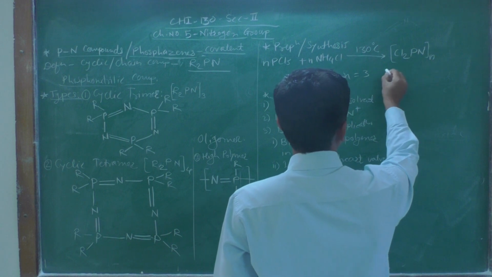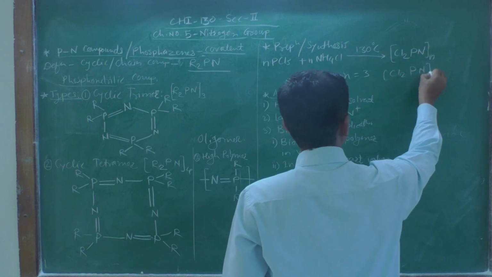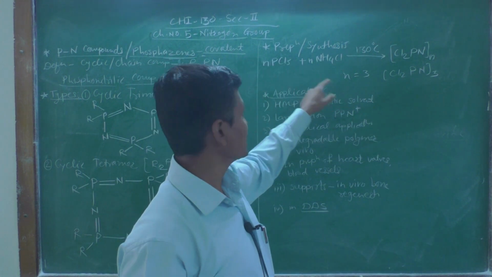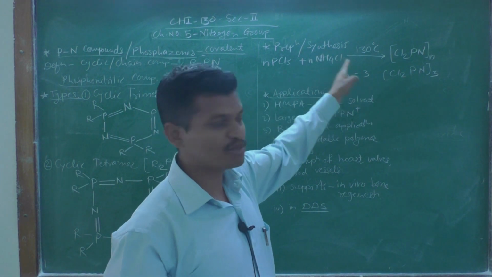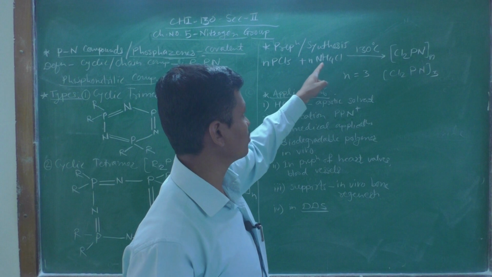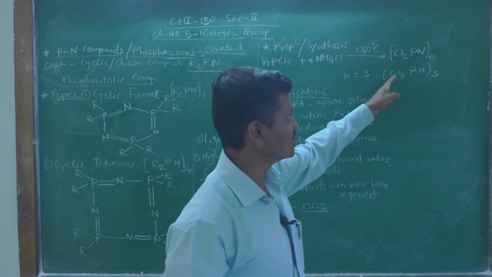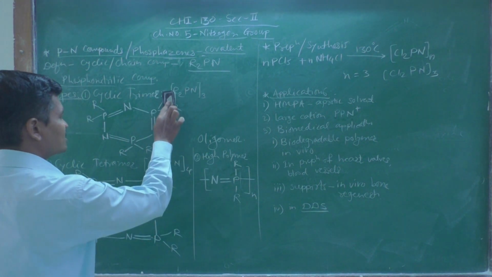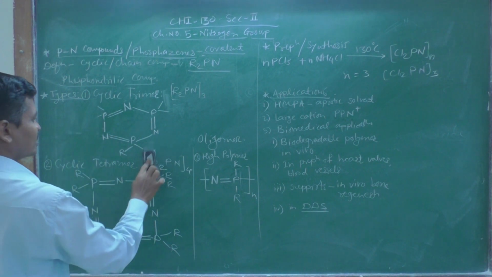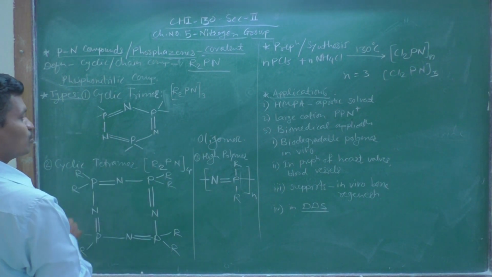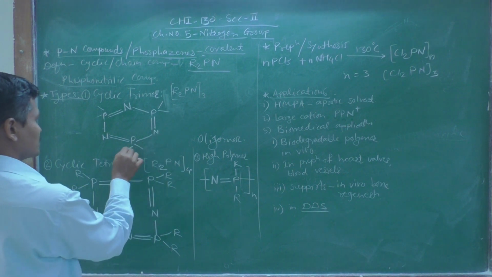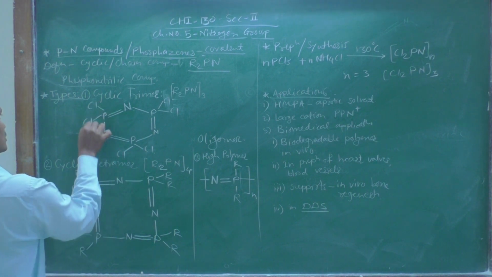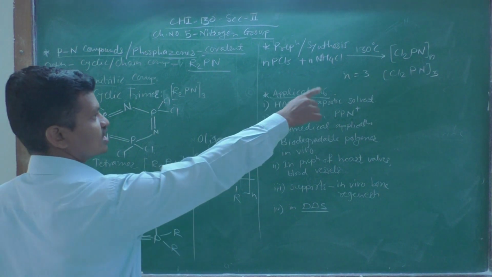When n is equal to 3, the compound is (Cl2PN)3. In this reaction, 3 PCl5 plus 3 ammonium chloride at 130 degrees Celsius will give (Cl2PN)3, which means the structure of that compound will be like this. Just write chlorine instead of R here, and you will get the structure of (Cl2PN)3, the trimer of dichlorophosphazene. So Cl, Cl, Cl, Cl, here also Cl and here also Cl.